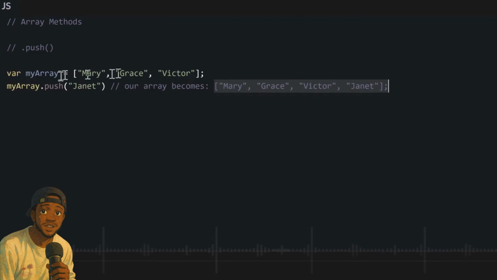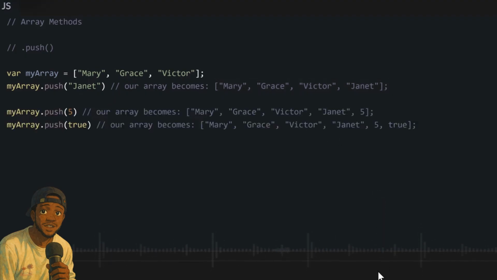so that the final product is the combination of the old data inside our array and the new data at the end. You will still follow the normal convention of writing your data. For example, if you want to add a number, inside our brackets we just add the number. But if you want to add a string, don't forget to put your quotes, double quotes or single quotes.